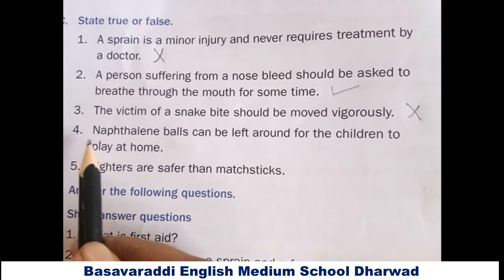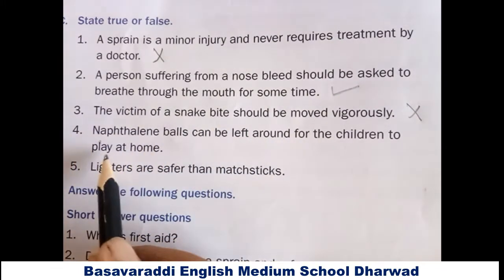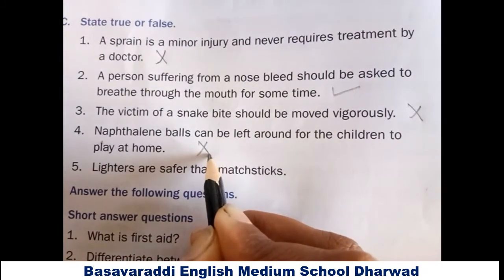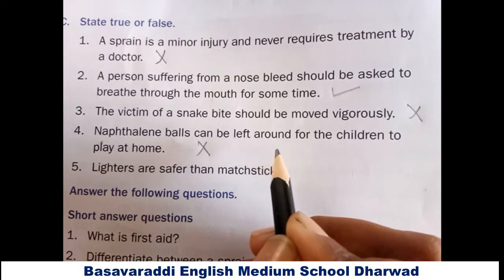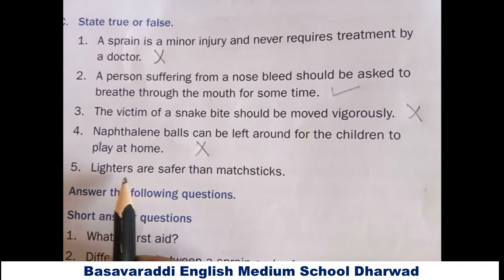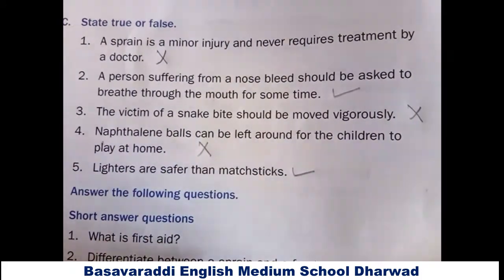Fourth one, naphthalene balls can be left around for the children to play at home. False. Why? Because the naphthalene balls cannot be left around for the children to play at home. Fifth one, lighters are safer than matchsticks. Yes, this is true.